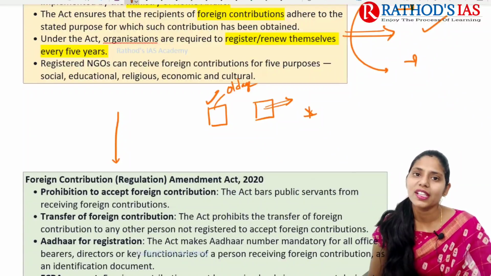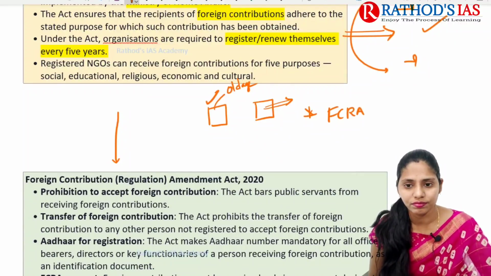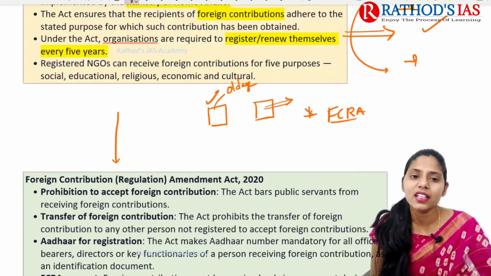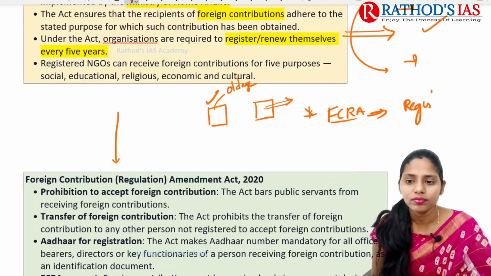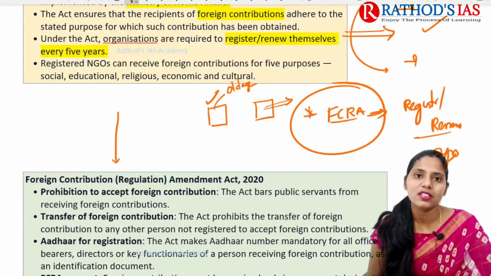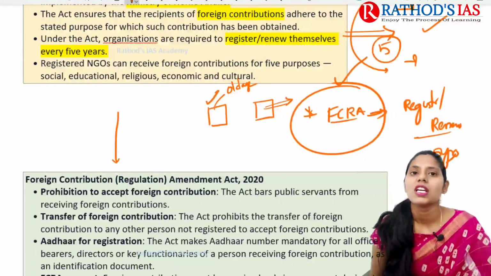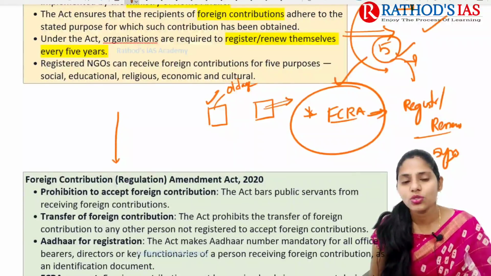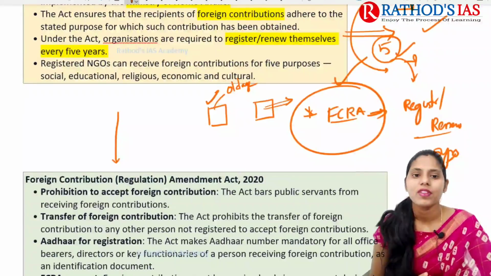One more important thing you need to remember is that under this FCRA, organizations are required to register, and they need to renew themselves every 5 years. After they register under this FCRA, they will have validity for 5 years, and at the end of this 5 years they need to go for renewal of their registration again.